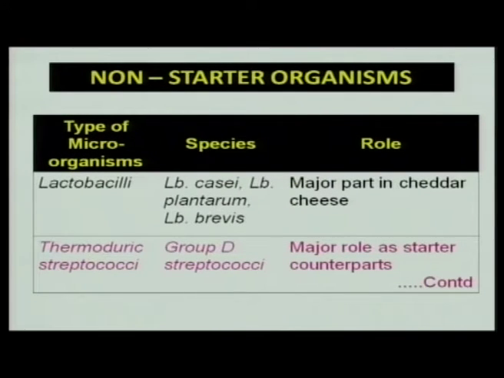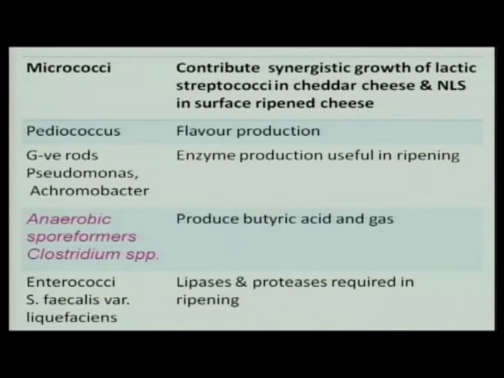Non-starter organisms play a very important role in cheese microbiology, and these are secondary organisms which can survive pasteurization and are present in the raw milk itself. In this, the thermoduric streptococci are important, and lactobacilli are important; Lactobacillus casei, Lactobacillus plantarum and Lactobacillus brevis are well known to be very important in the overall ripening process in the case of cheddar cheese.